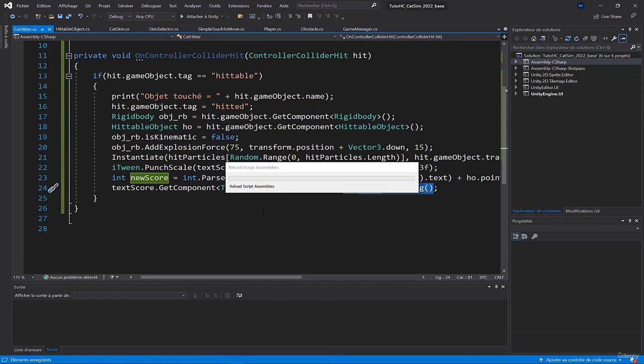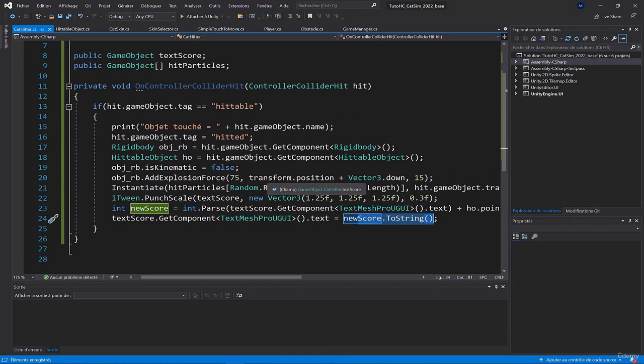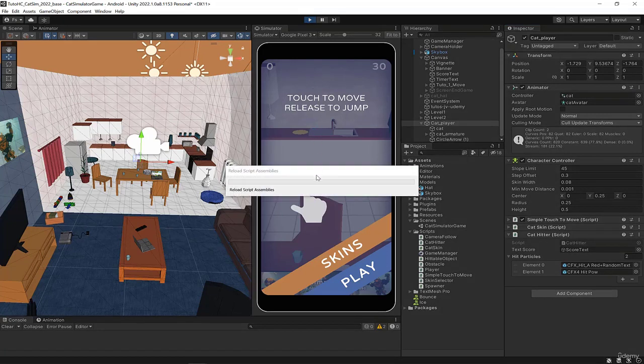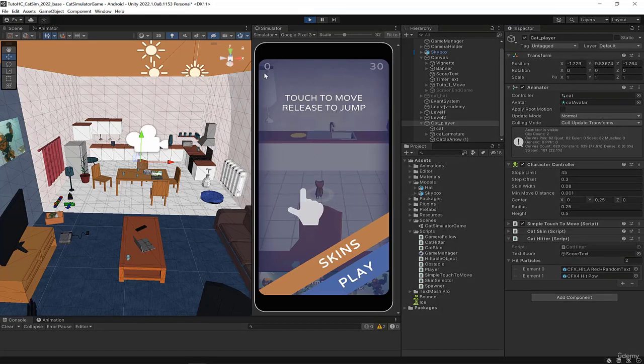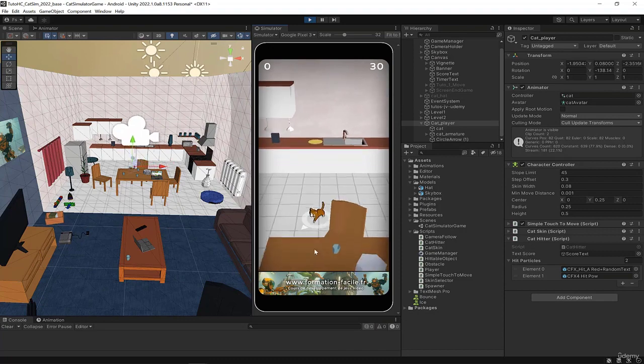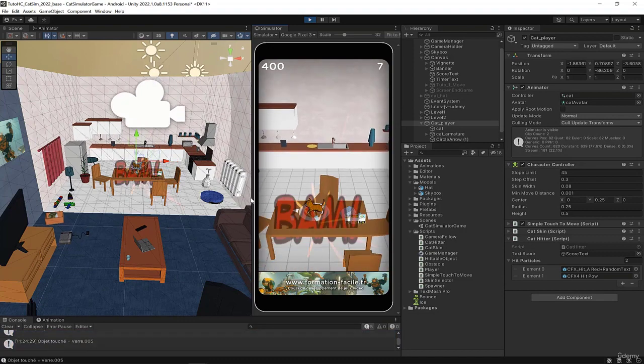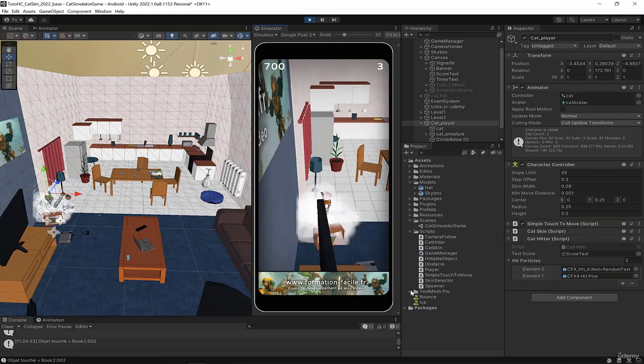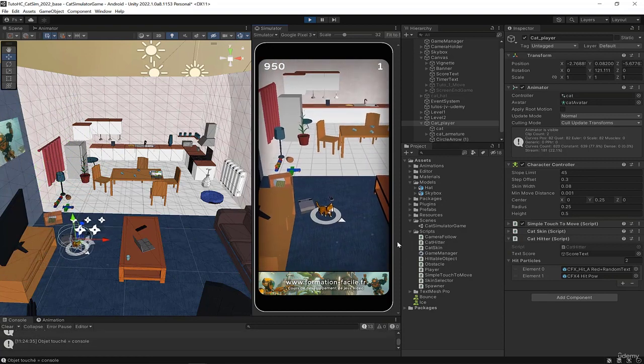Okay, that should work. We did this a bit faster because we took an existing script. I told you the game template will help you save time. Okay, the score is at the top left of the screen. There, I have my score increasing and we do have the visual effects. Yeah, it works well, pretty good.